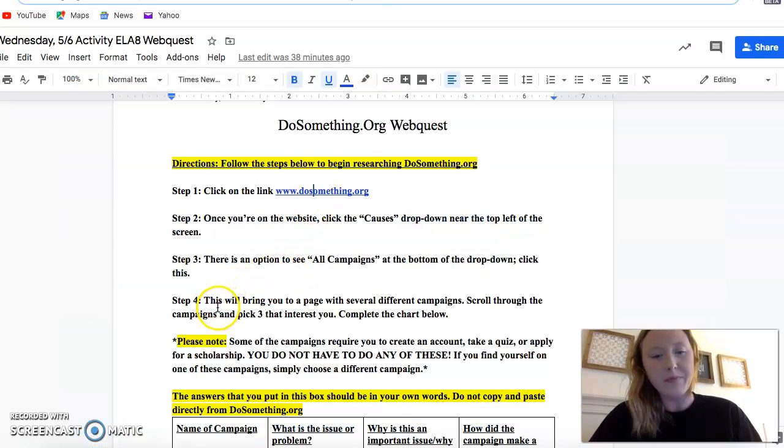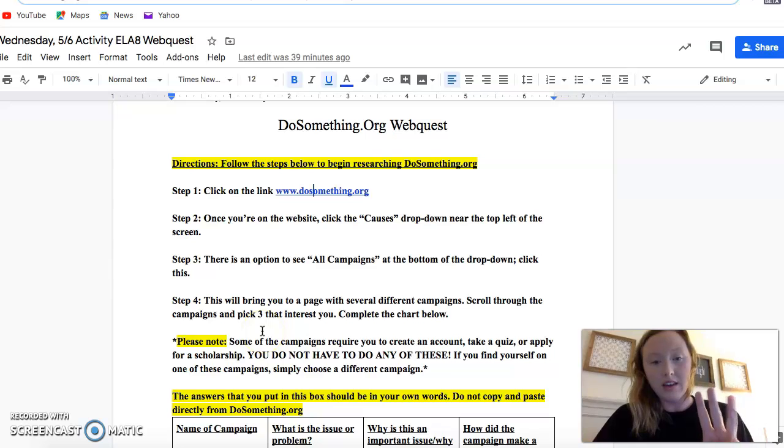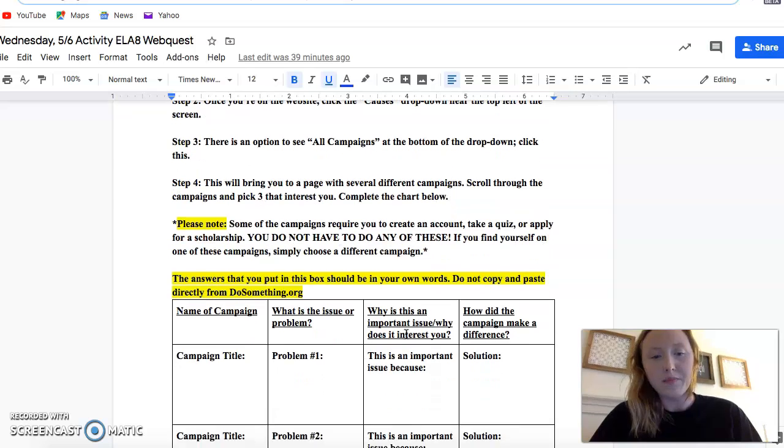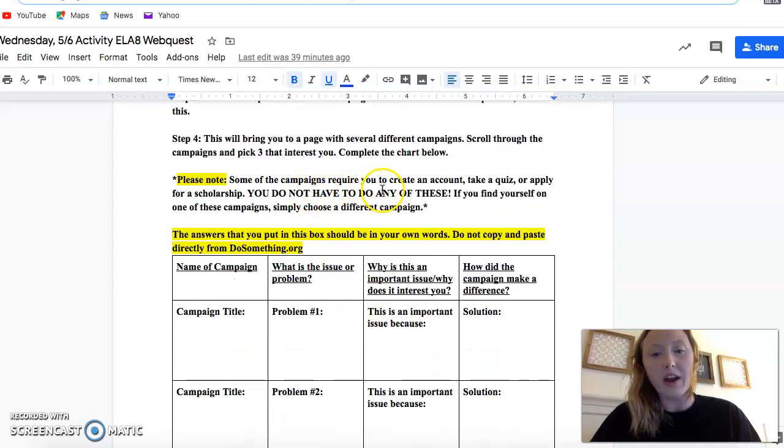And then for step 4, this will bring you to a page with several different campaigns. Scroll through the campaigns and pick 3 that interest you and complete the chart below. So let's look here. Some of the campaigns require for you to create an account, take a quiz, or apply for a scholarship. You do not have to do any of these. So if you choose a campaign that requires you to create an account, take a quiz, or apply for a scholarship, you don't have to do that one. You don't have to create an account. If you find yourself on one of these campaigns, just choose a different one.